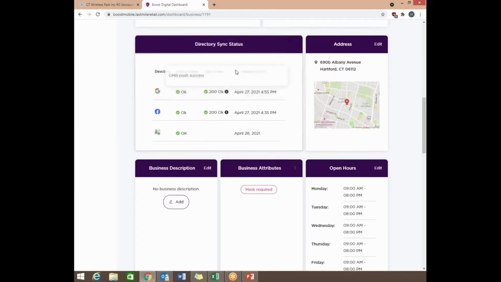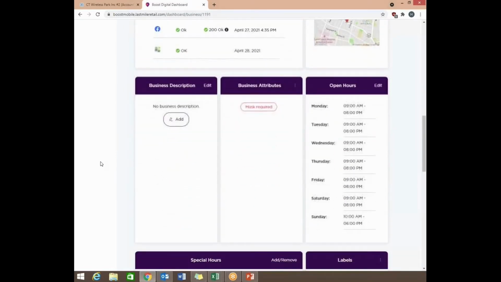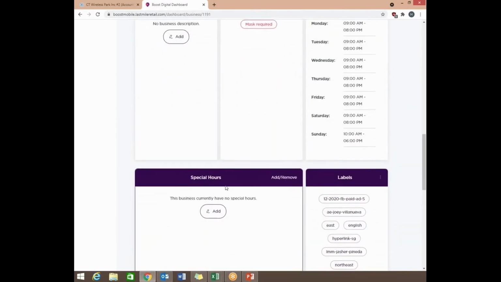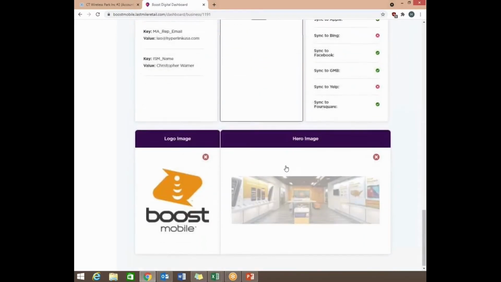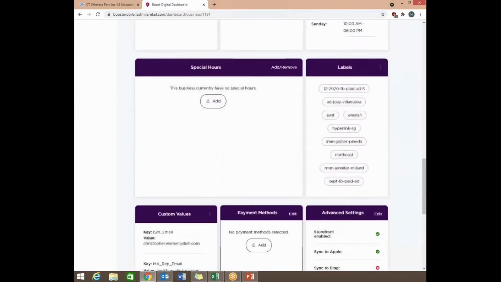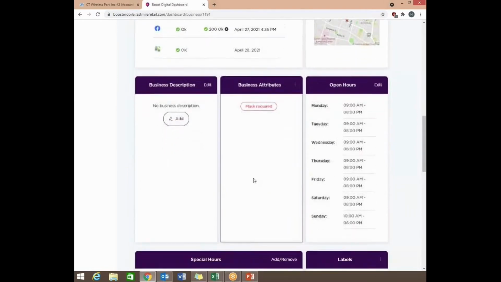And then this tells you this is actually updated frequently. These were just updated yesterday, and this was updated today. So it's really nice that this gives you the last update time. Now, what I'm going to go over is some of the items that you actually can change. So this is business descriptions, business attributes, special hours, which are right here, payment methods, and hero image, which we'll go over as well. So the very first one is business description.